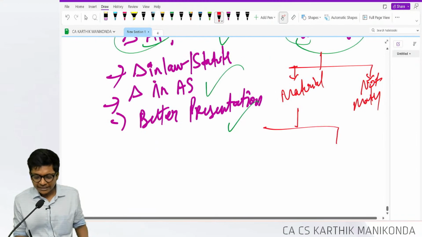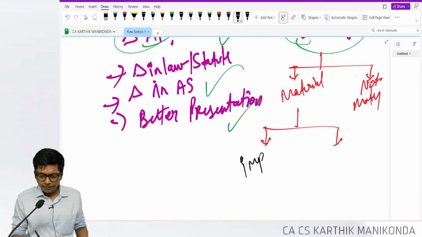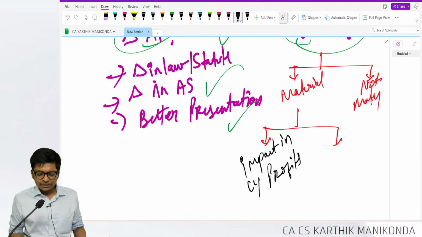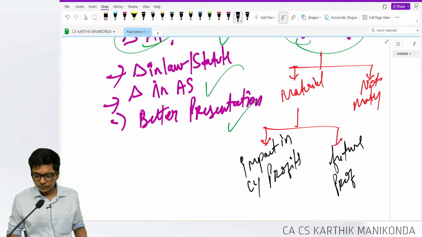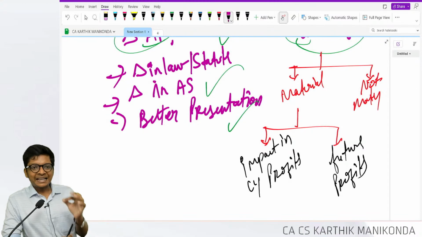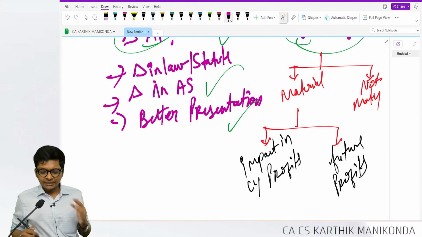But if it is material, disclose the impact in current year profits, disclose the impact in future year profits. This is what they ask in exam.